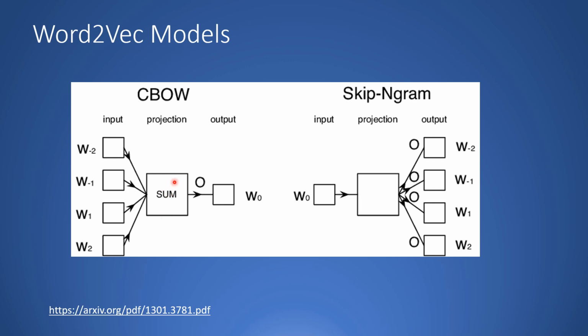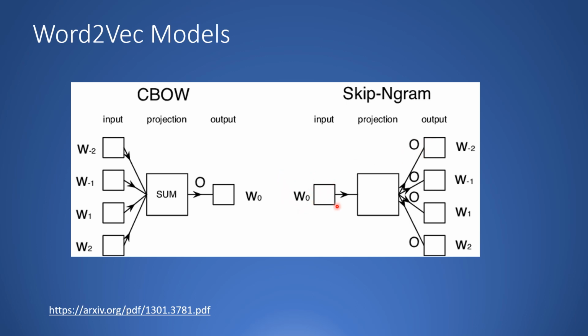Okay. So the other architecture is skip n-gram. What happens over here is that you give an input word and then you try to predict its neighborhood. Now this neighborhood could be a window of 5 words, it could be a window of 10 words. So you give a word as an input to a single layer neural network, and this network then tries to predict the words which are in its neighborhood.